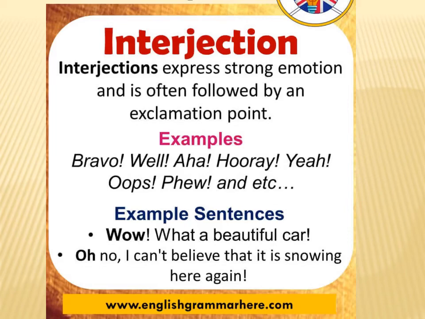Bravo, well, aha, hooray, yeah, oops, yay. These are examples of interjection. Wow, what a beautiful car! See, you will put the exclamation mark after an exclamatory word. Oh no, oh is an interjection.